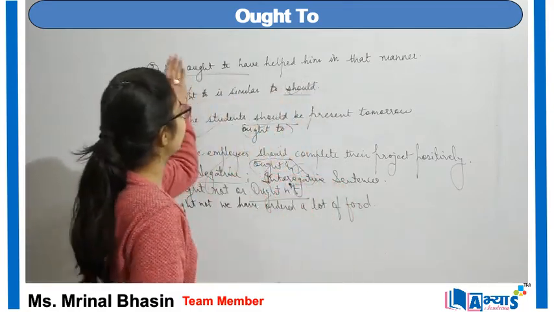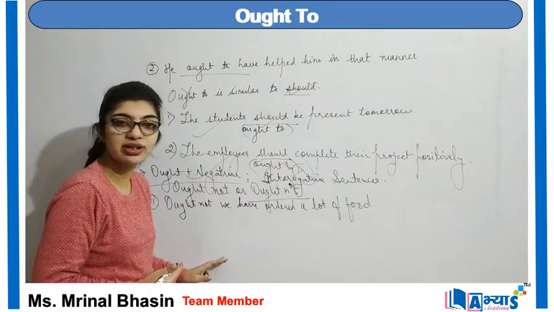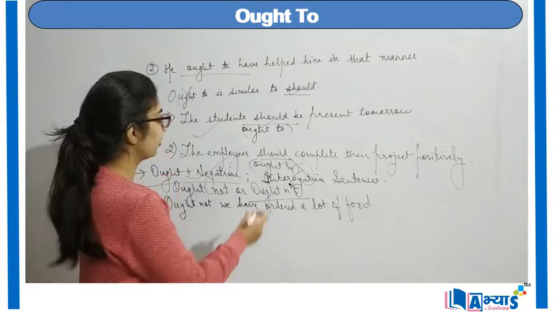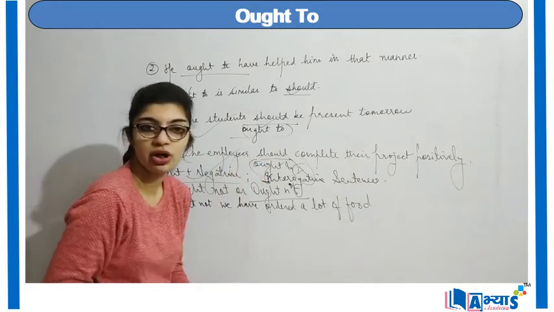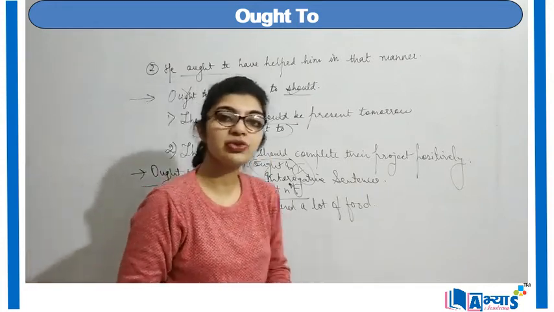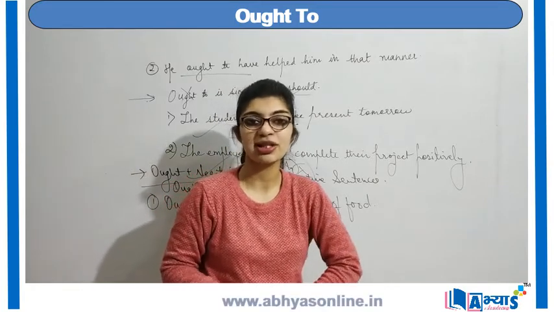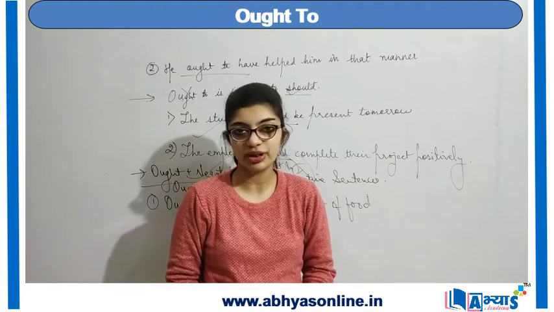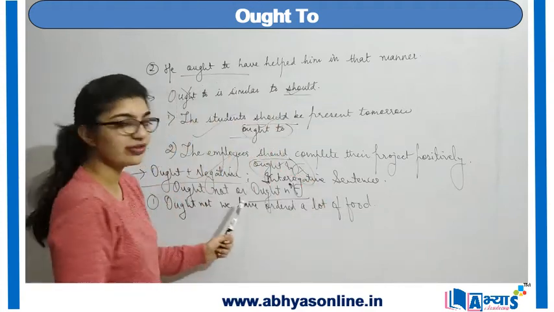So there are various cases in which ought can be used. Ought can be used for a simple sentence. It can be used as a replacement of should or must. Ought can be used for perfect tenses, for conditions which should have been fulfilled but were not. Ought can be used for negative sentences.